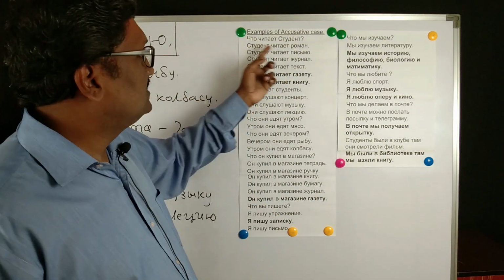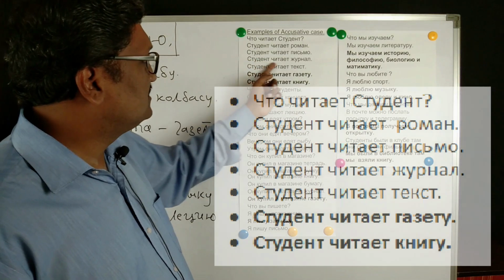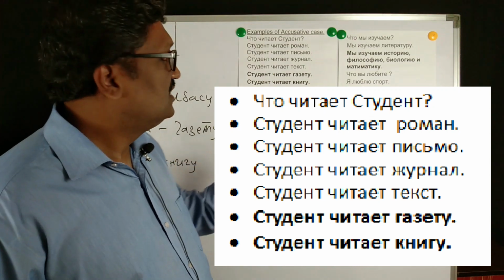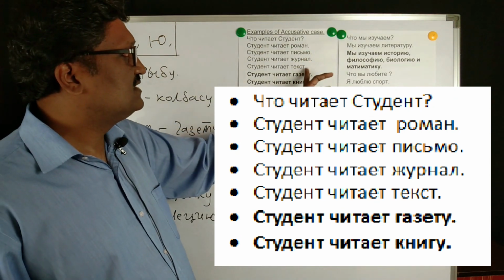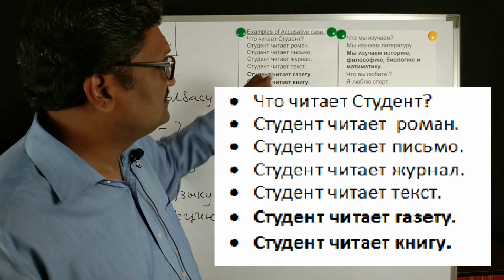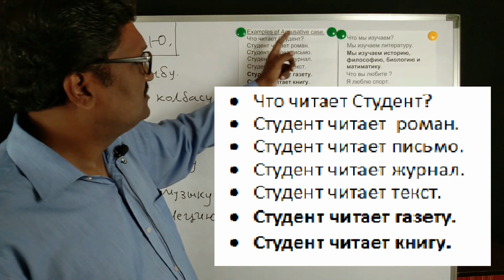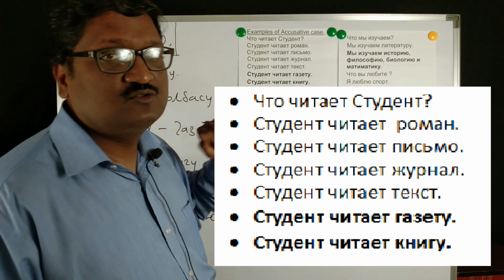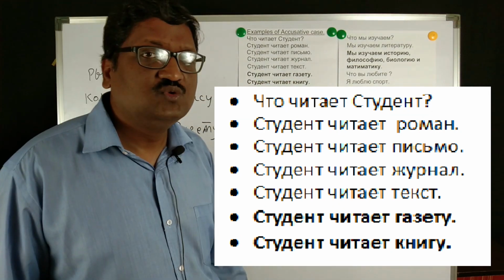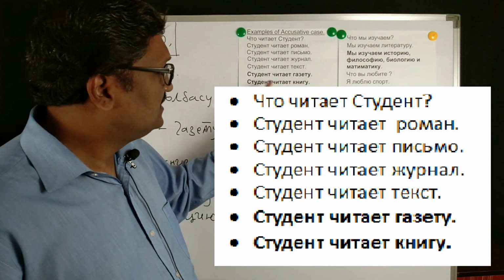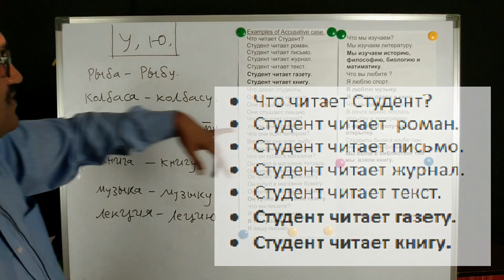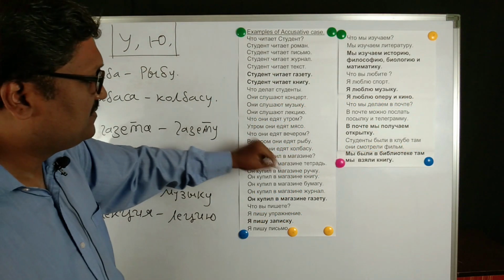Что читает студент? Студент читает роман, студент читает письмо, студент читает журнал, студент читает текст, студент читает газету, студент читает книгу. Now in this case roman is masculine, pismo is neuter, journal is masculine, text is masculine. These are not declining. Only что читает студент: the answer is студент читает газету. Газета is a feminine noun, so it has changed to газету. Similarly, студент читает книгу. Книга is a feminine noun, so it is declining to книгу. In this way, the feminine nouns ending in a will be replaced with u, and ya will be replaced with u.